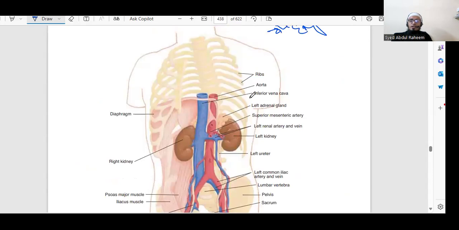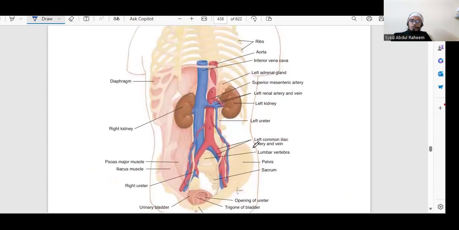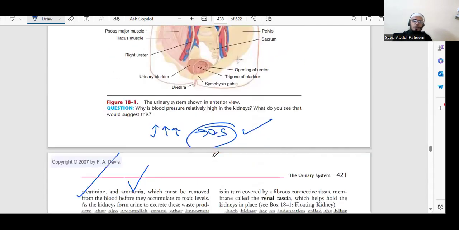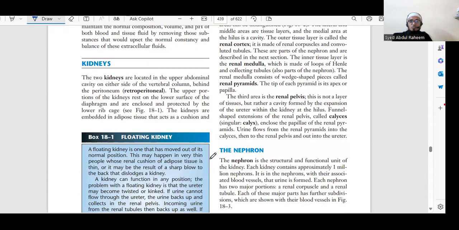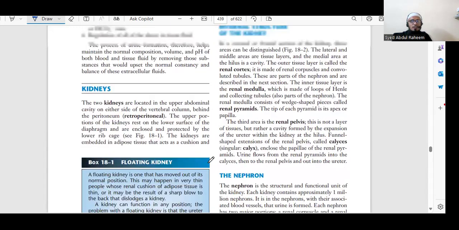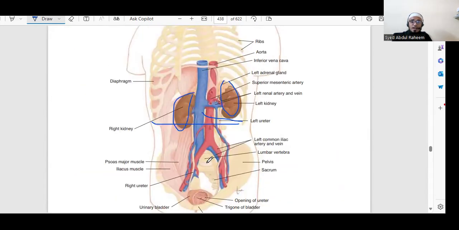You can locate the kidney at the end of the ribs. One kidney is slightly on the upper side and one kidney is slightly on the lower side. You can see the left kidney is slightly upper and the right kidney slightly lower. So these are the two kidneys. And above the kidney we have the adrenal gland. You can see this very important picture.